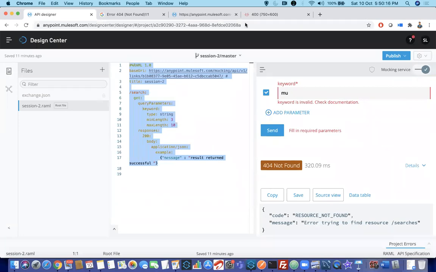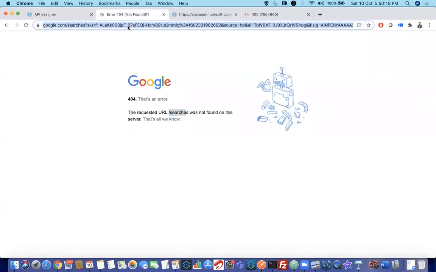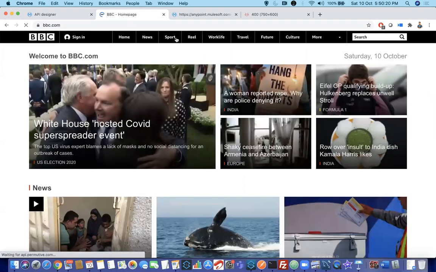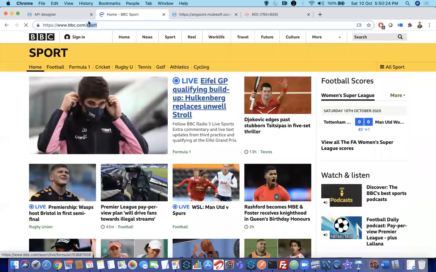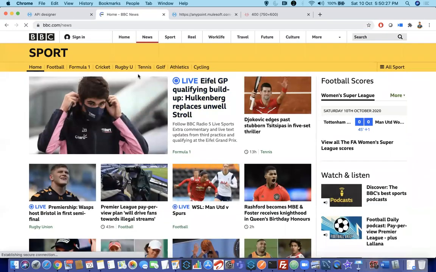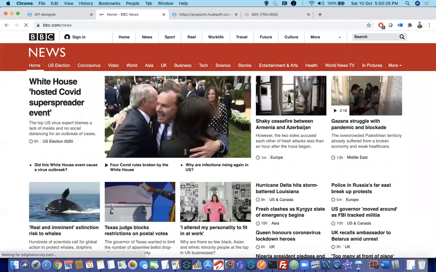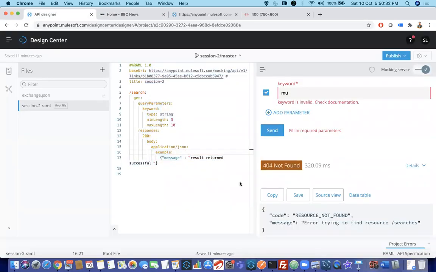But you have seen here bbc.com. You have multiple resources, right? Sport means when you click on sport, you are getting the sports page, or if you are clicking on news, you are getting the news page. Now how to have multiple resources? This is only one single resource, isn't it? So how to have multiple resources?